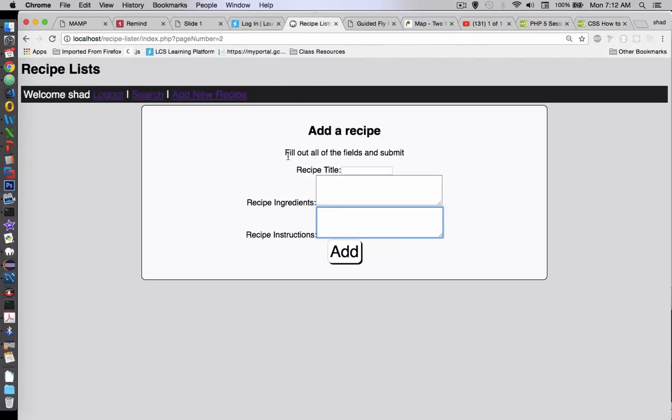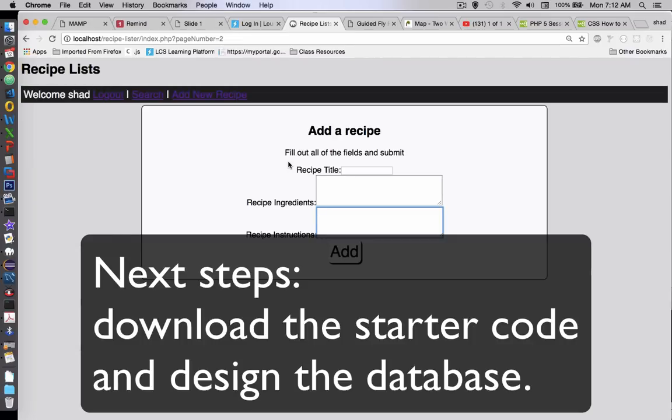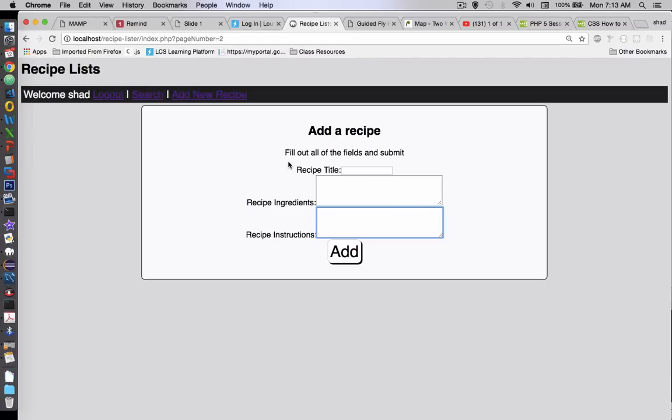Okay, so let's get started. The next video is going to show you how to download and get this program running, and then we're going to set up a database behind it and then do some programming. So there's a lot ahead of us. Let's get started.